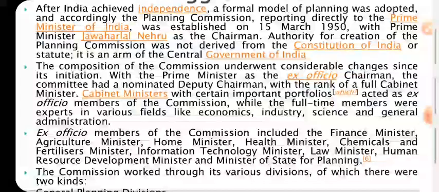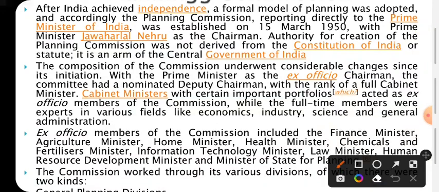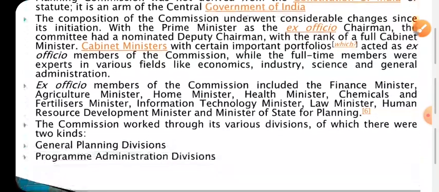Here, if we analyze the composition, we see the Prime Minister is the ex officio chairman of the Planning Commission. Whichever Prime Minister comes in, ultimately he will be the chairperson of the commission. In addition, the commission had a nominated deputy chairman with the rank of full cabinet minister. Portfolio cabinet ministers are also members. The full-time members were experts in various fields like economics, industry, science and general administration, nominated to participate in the Planning Commission.